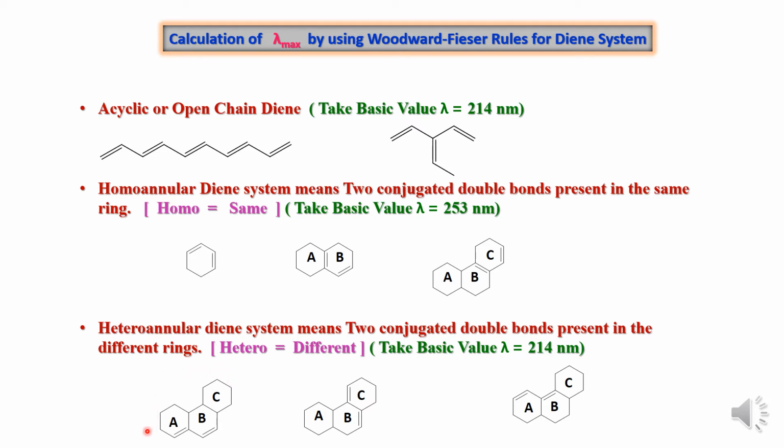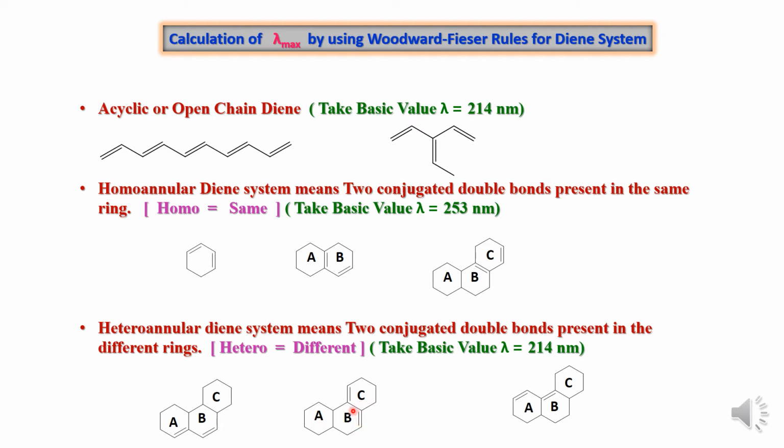Now we can see these examples, A, B, C. The 3 rings are there and they are fused with each other. But look at these double bonds. The 2 double bonds are present in the 2 different rings. So ring A and ring B possess 2 double bonds. They are conjugated, no doubt, but they are present in the 2 different rings, and therefore it is the heteroannular diene system.